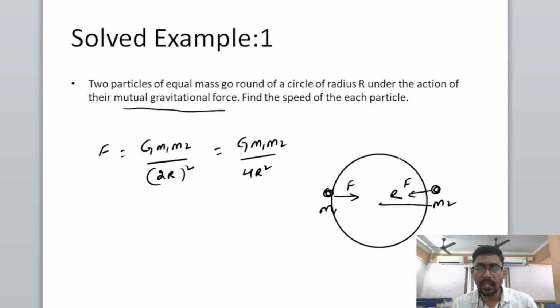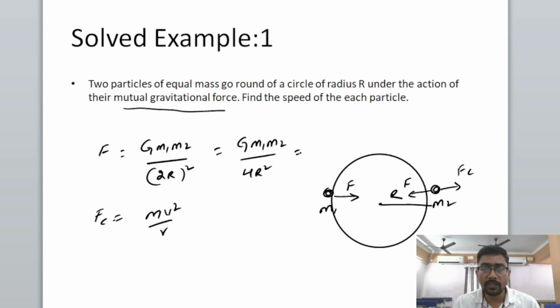Now if they are moving in this direction, that means with respect to gravitational force, there must be some other force acting on the body to keep them in the equilibrium path. Means if we have to move in the same circular path, then some other force is acting, and that other force balancing the gravitational force will be centripetal force. So I can write that centripetal force is equal to mv square by r.